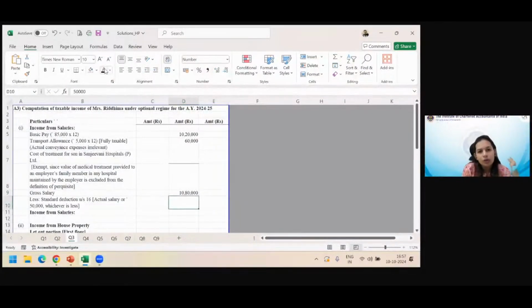Standard deduction, we should give under both regimes. We know that 50,000 is the limit, so let's just give it. And income from salaries is this. Achha, somebody, can you tell me, suppose the gross salary was 30,000 for any kind of reason. Then what standard deduction would you have given?